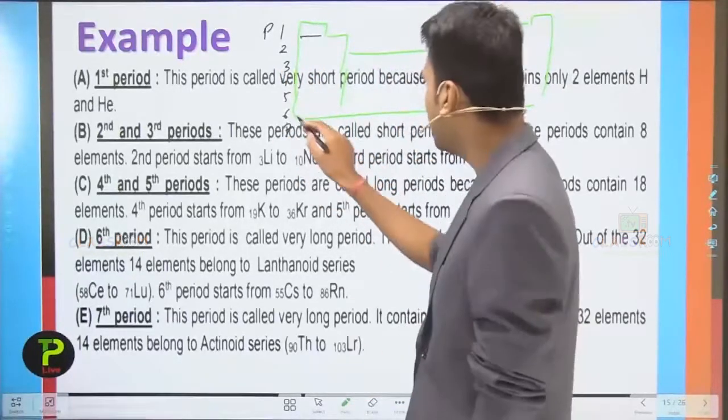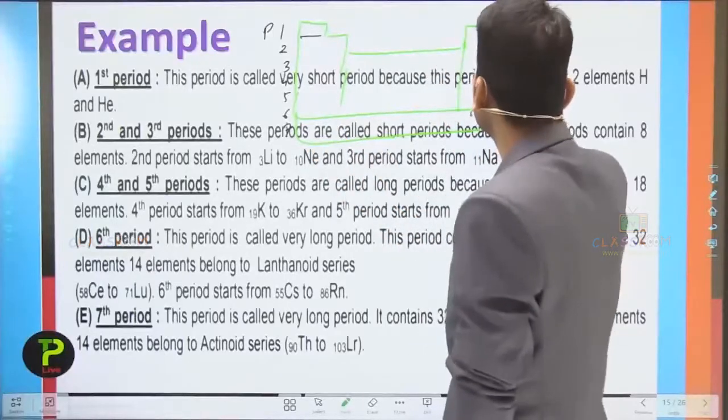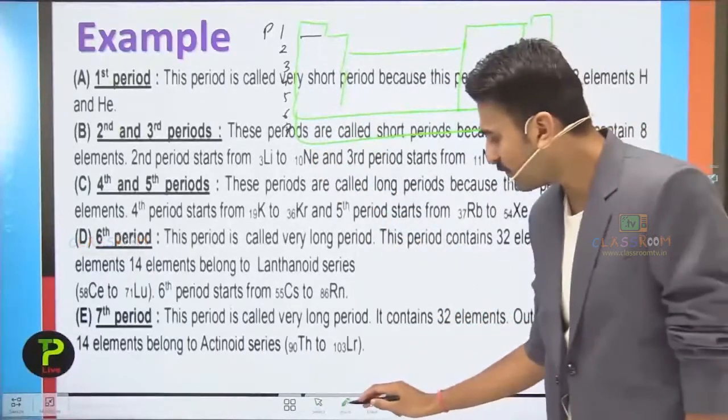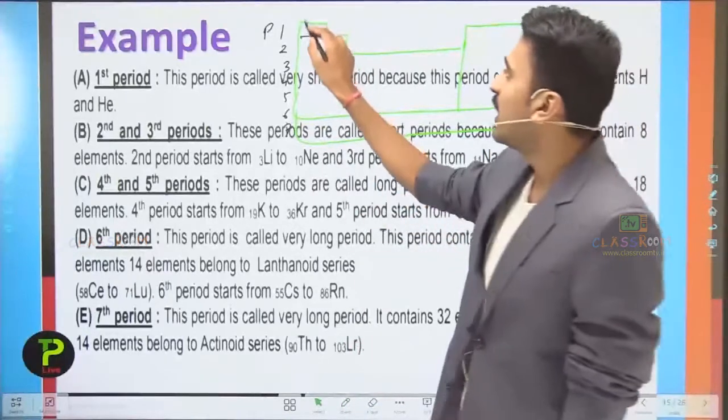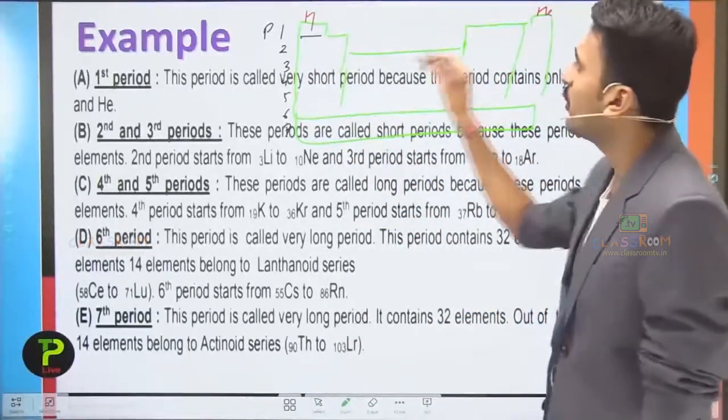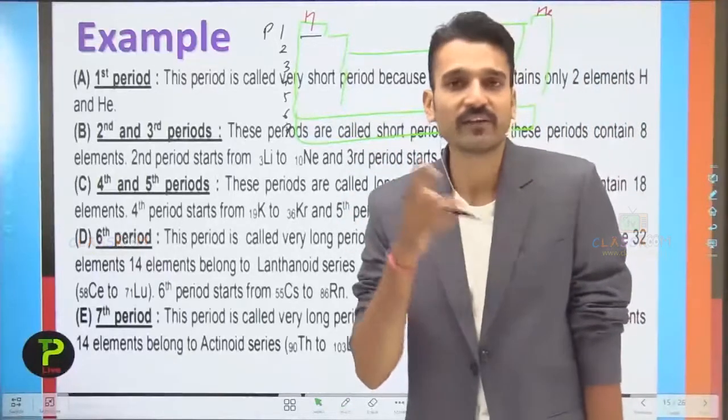So there are a total of 7 periods. The first period starts from hydrogen and ends at helium. So the first period is all about 2 elements, hydrogen and helium.